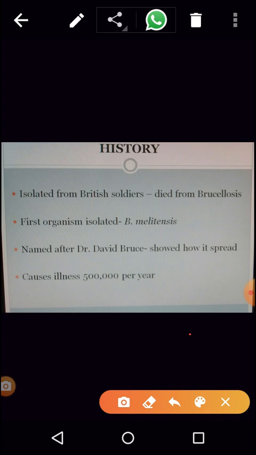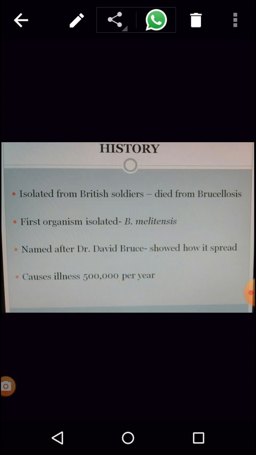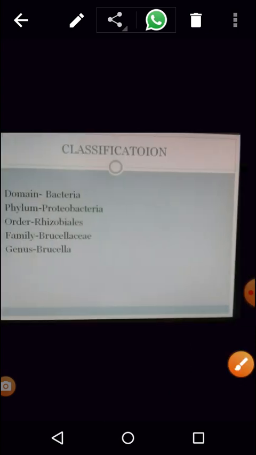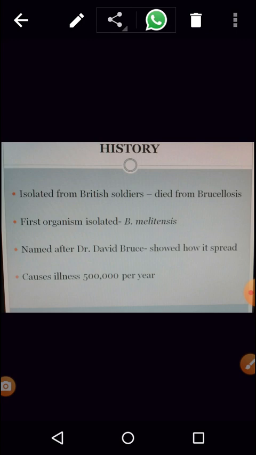This organism Brucella was first isolated from the British soldiers. How this organism spreads, or how the organism causes brucellosis, was first explained by Dr. David Bruce, and hence it is named after him. The species that was first isolated was Brucella melitensis. And every year, around 500,000 cases of brucellosis are seen throughout the world.